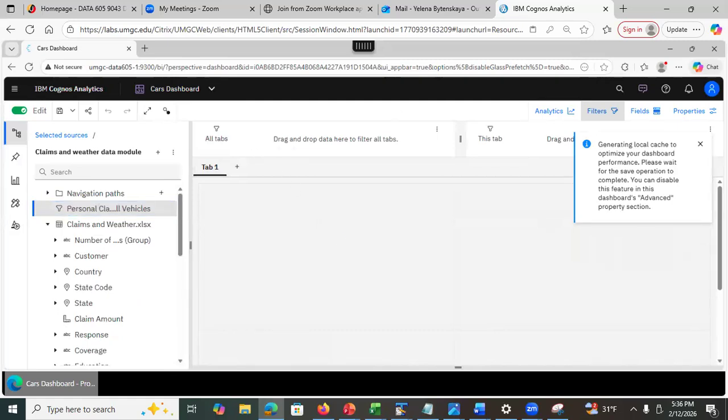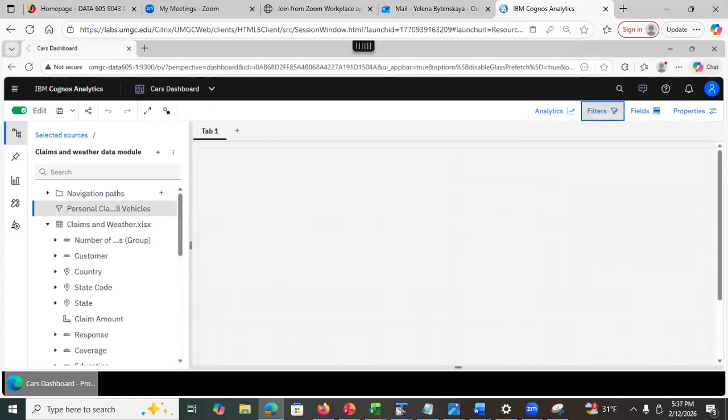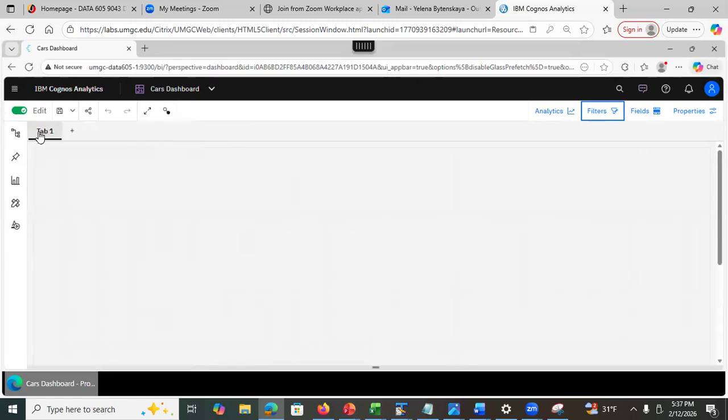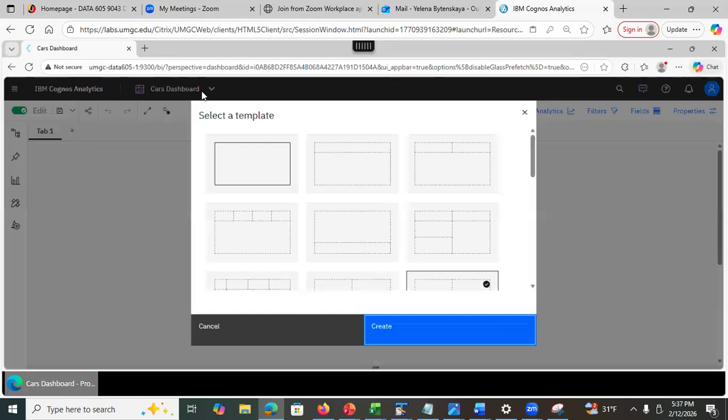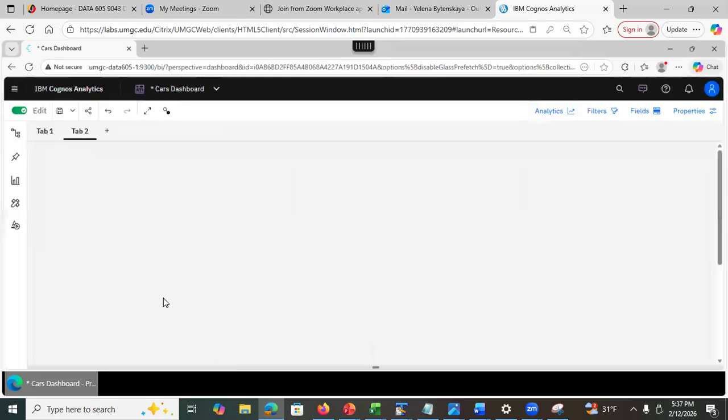All right? So this is just the data, different icons show different data types. Right? So that's a filters area, the area where you define filters to the top and for the entire dashboard. Let's just minimize this area for right now. I mentioned the properties. The properties that you see are based on what you're currently looking at. At the moment, I don't have any visualizations. I just have the tabs. The first tab, and I can add another tab. And when I add another tab, I have a choice. I can keep the same layout or I can select a different layout, right? I'll just keep the same for right now. So I've got two tabs here, right?